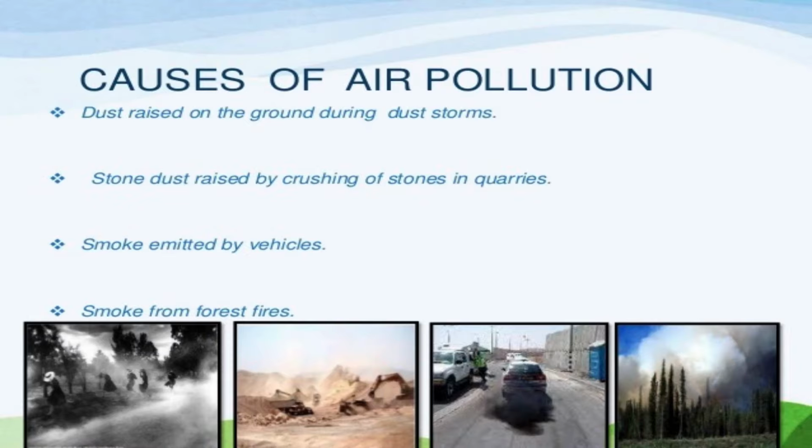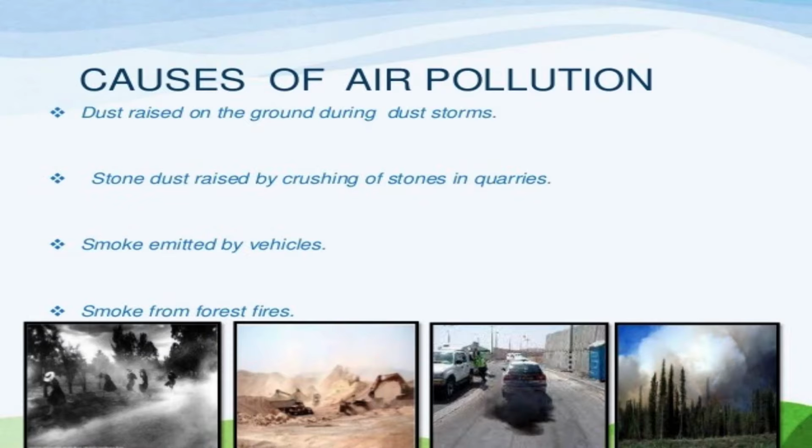Before that, let us begin with the causes of air pollution. First, as you can see in the picture, it is the dust storm. A dust storm is caused by dust raised from the ground by our Mother Nature when the wind is blowing heavily. This is not something you can stop. It's not in your hands.